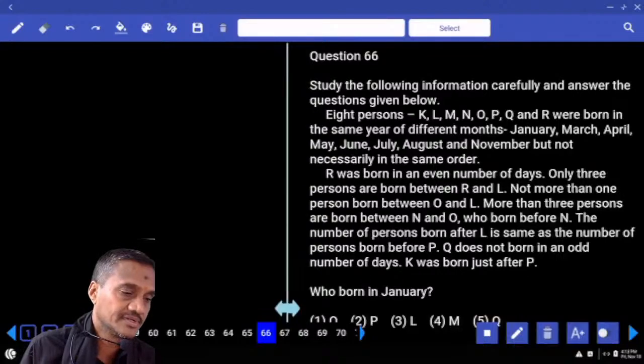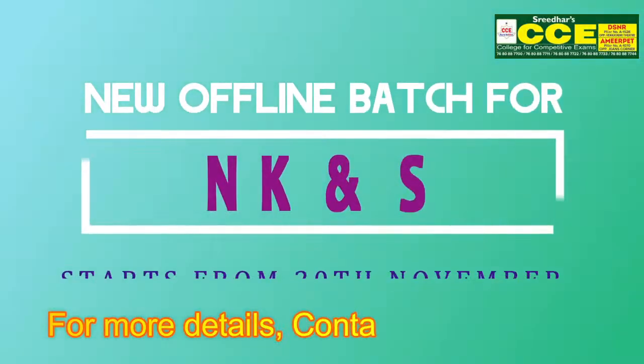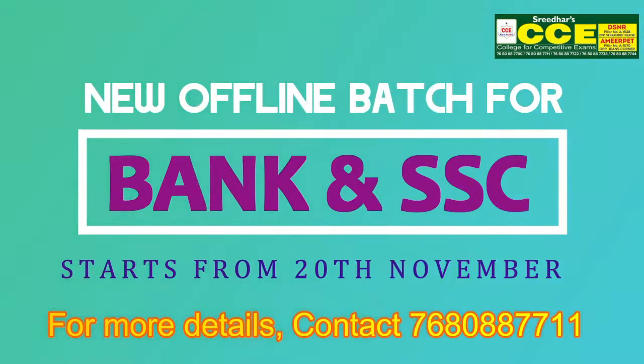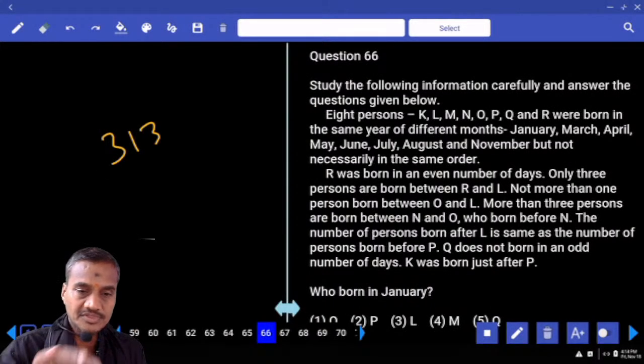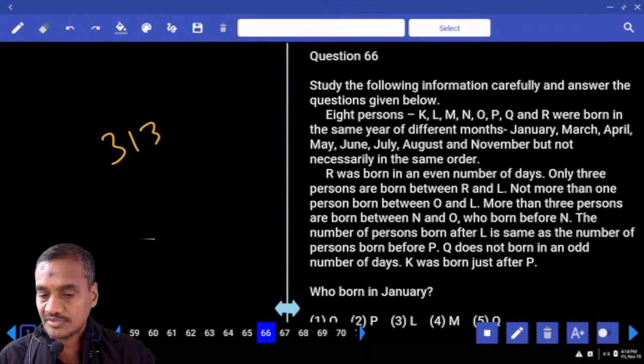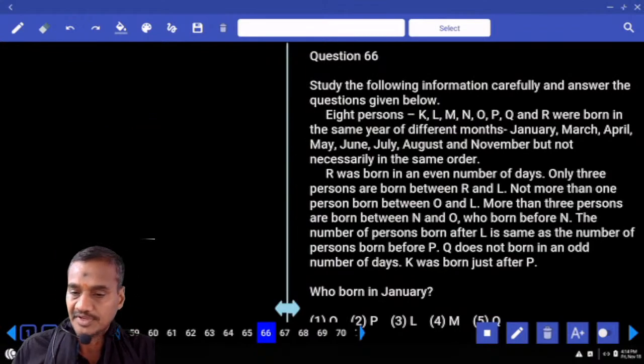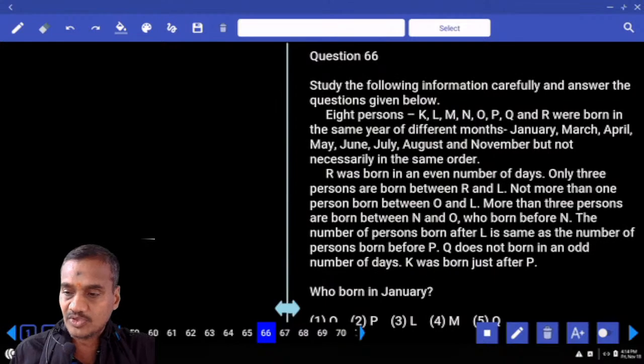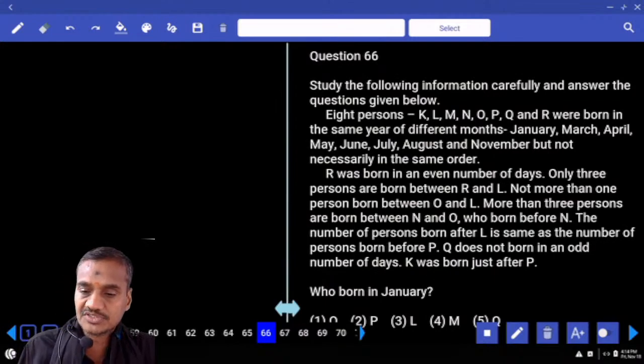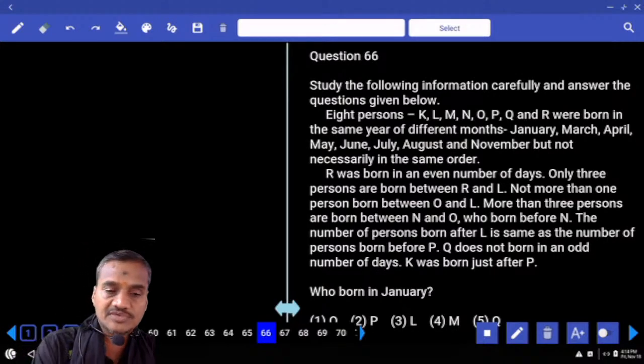Number 313. Now SBI Clerk Prelims 313, question number 66. Now in this 66 onwards, it is based on months. There are 8 persons, K, L, M, N, O, P, Q, R, and they were born in the same year in different months. What are the months given?